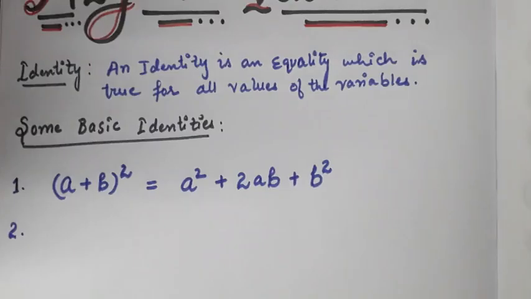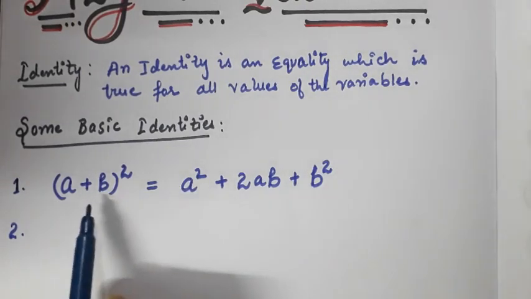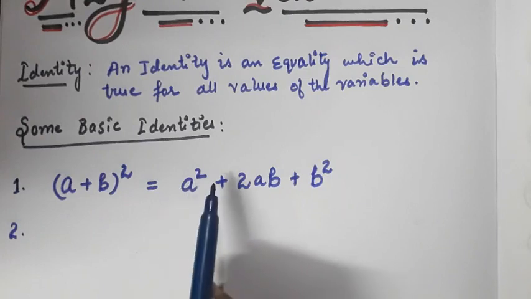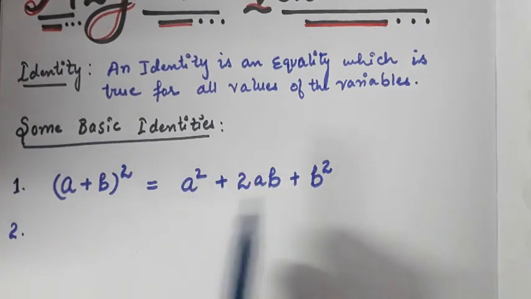As you all know, an identity is an equality which is true for all values of the variable. As you already studied some basic identities in your previous classes, let us revise these basic identities once again, with some related questions. Then we will proceed to another 4 identities which are new for you in class 9th. The first identity is (a plus b) whole square, which is equal to a square plus 2ab plus b square.